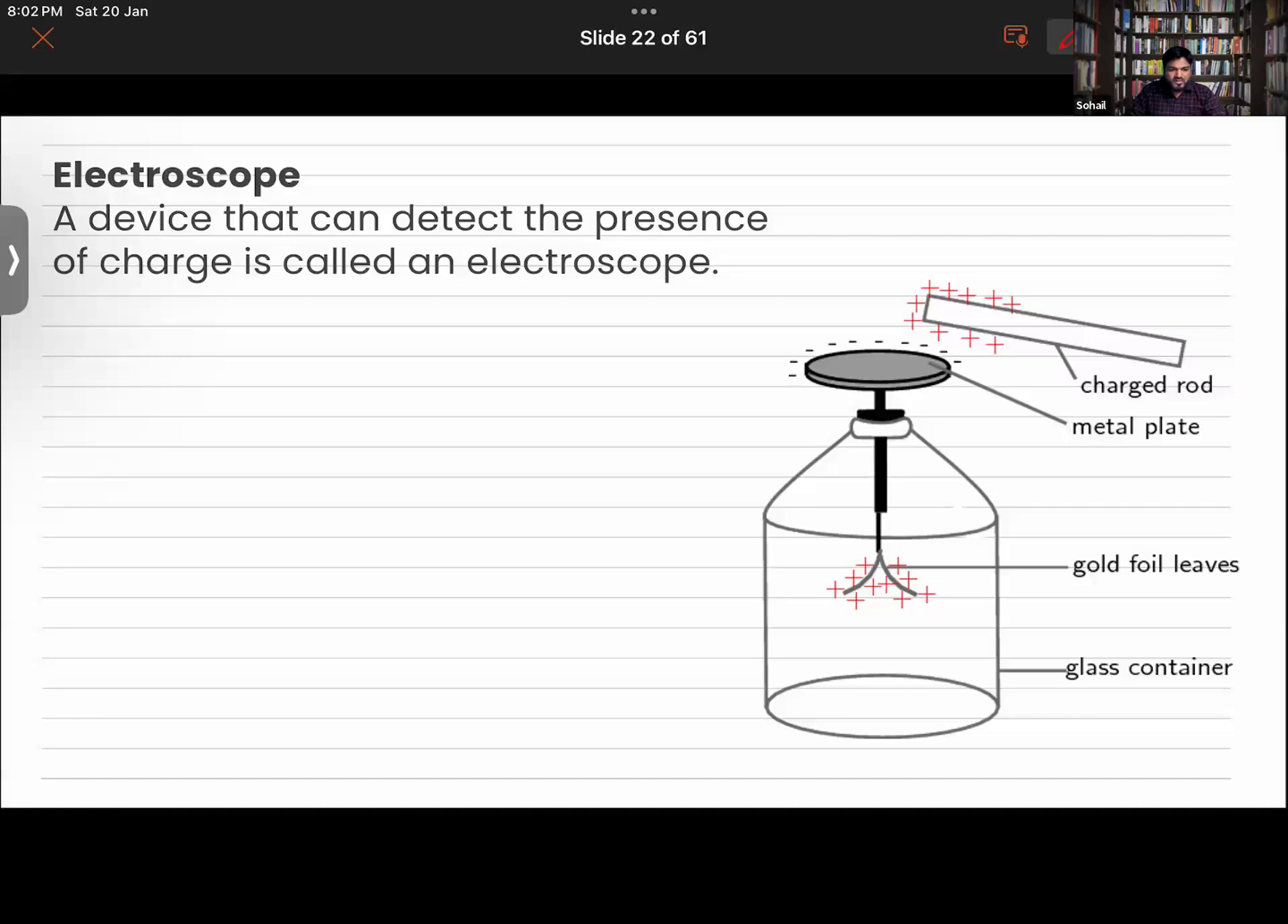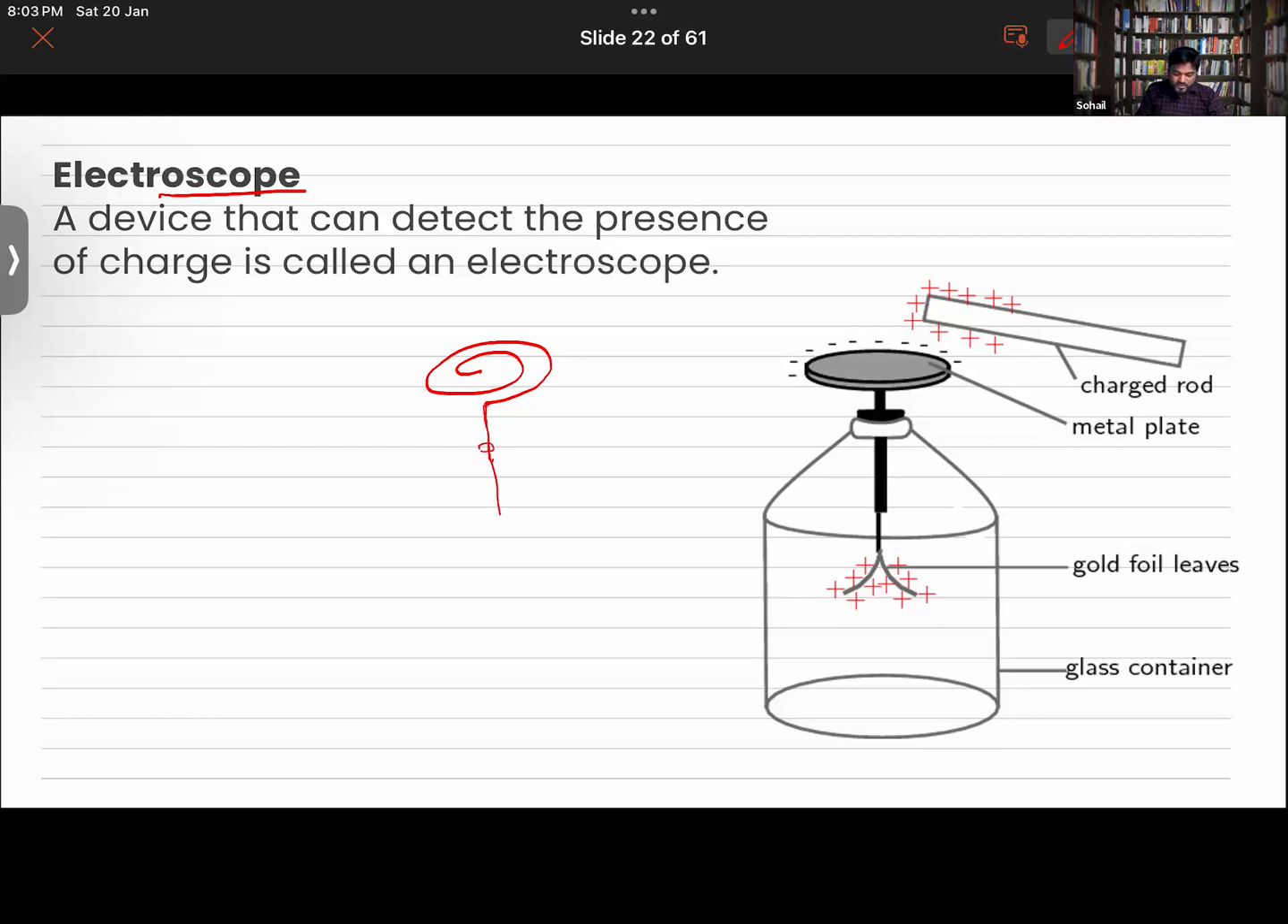Is Ahmed back in the class or not? So Ahmed, we did talk about the electroscope also, no? Electroscope is simply a device. In fact, you can also make it yourself. It is very simple. You can simply take a copper coil like this, from normal 5 millimeter electrical wire, and make a coil of it like this.